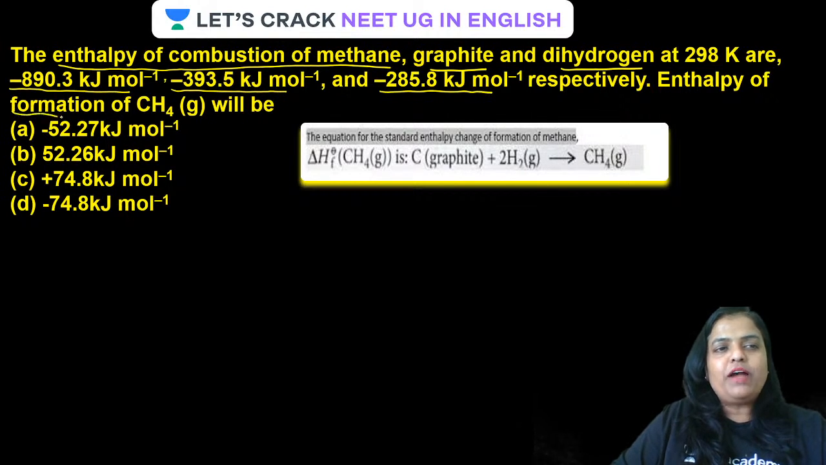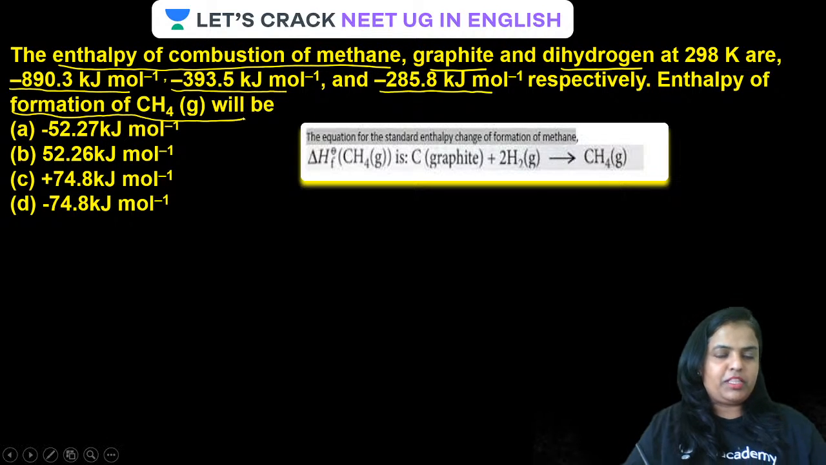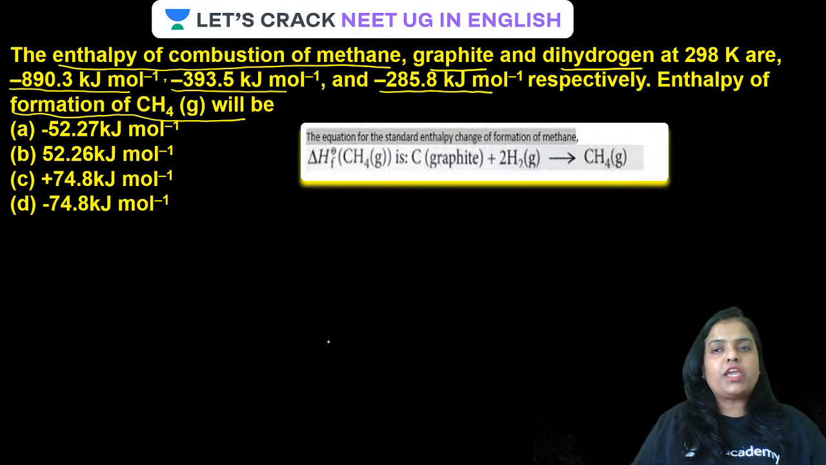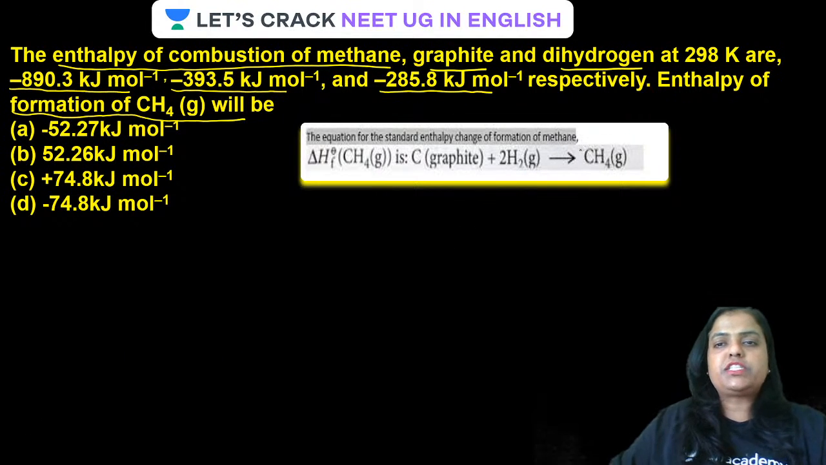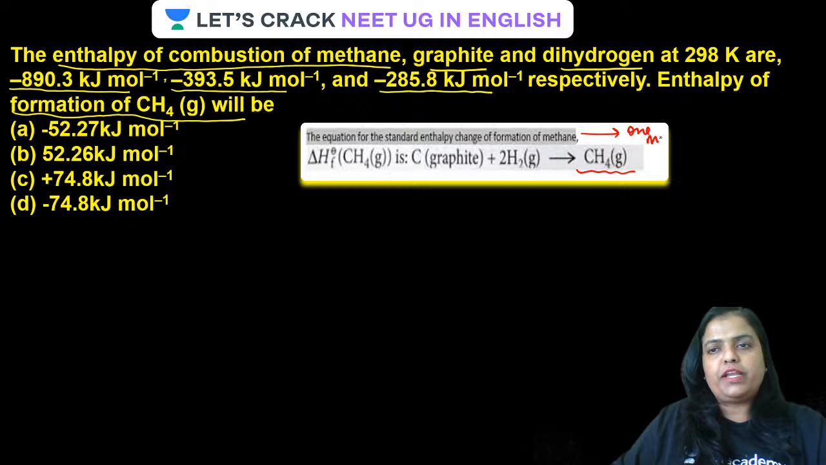What do you have to do? You have to find out the enthalpy of formation of methane. Always remember, guys, if you are talking about formation of any molecule, you should consider formation of 1 mole only. Standard enthalpy change of formation, we always talk about formation of 1 mole. And it is very clear from the formula of methane that in order to form 1 mole of methane, we need 1 mole of graphite and 2 moles of hydrogen.